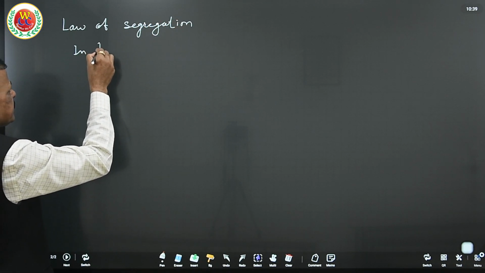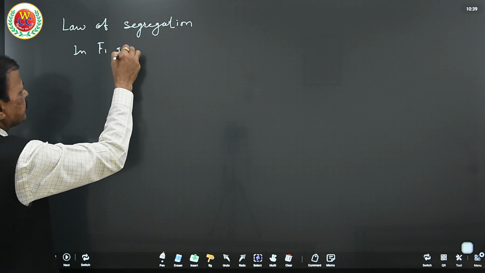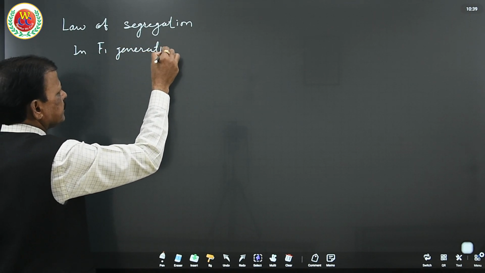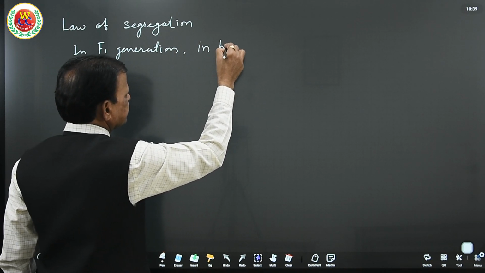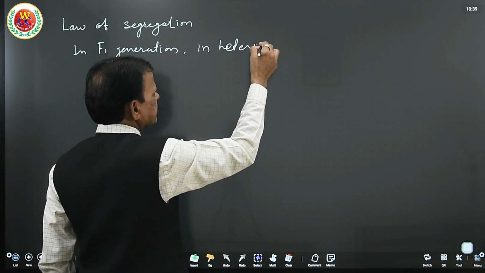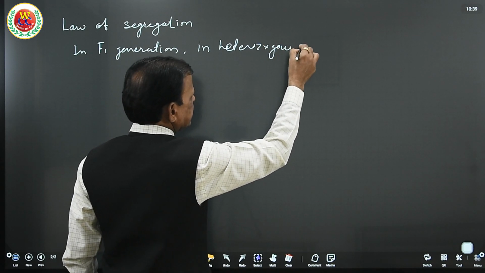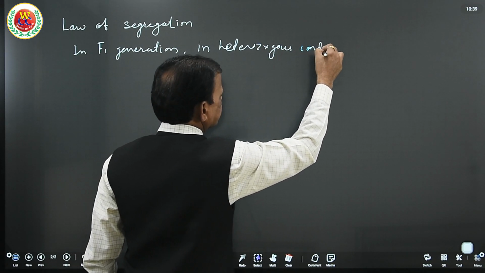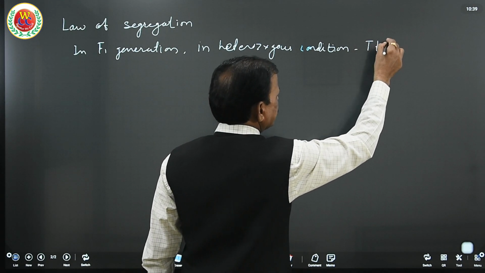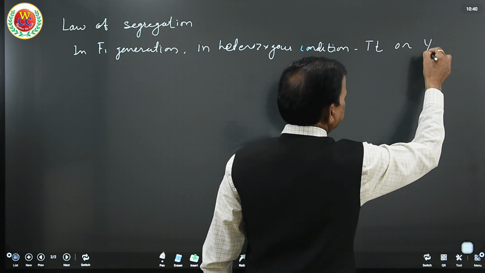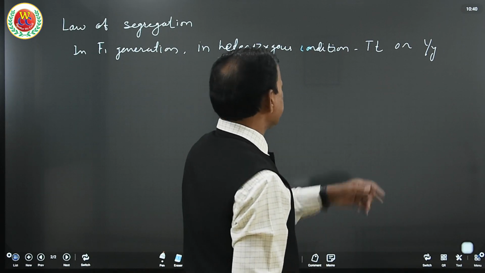In F1 generation, there is a heterozygous condition, that is capital T small t or capital Y small y. This is heterozygous condition.